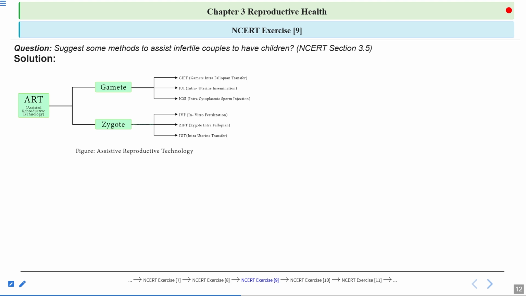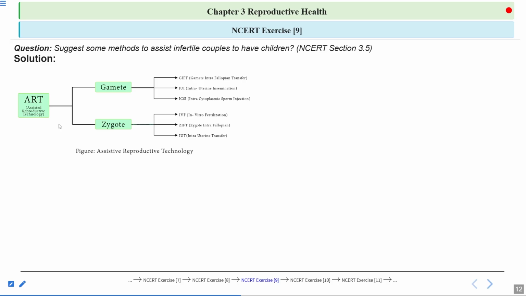And then again, the embryo will divide, it will form blastocyst, and this blastocyst will attach to the endometrium of the uterus, and this process is known as implantation. So after implanting the embryo in the fallopian tube or uterus, the embryo will divide in the natural conditions.